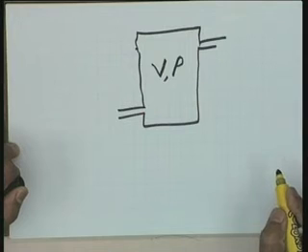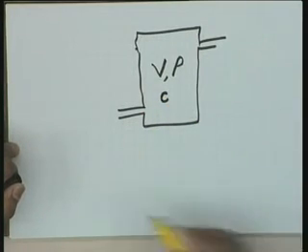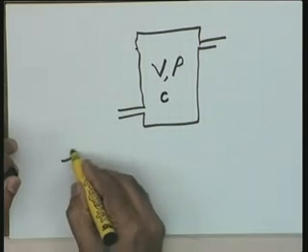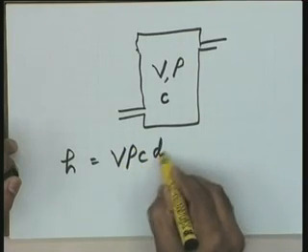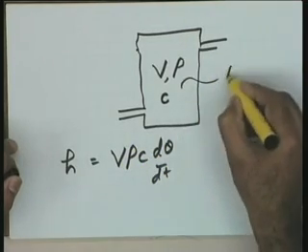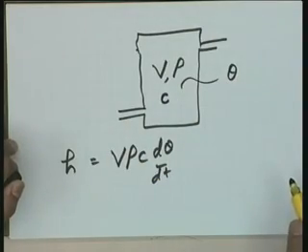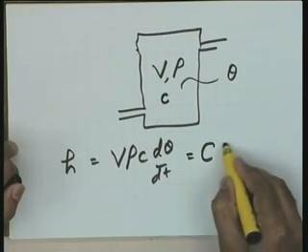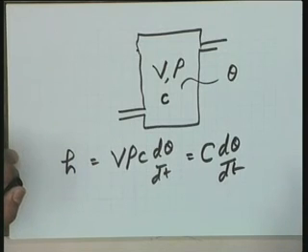Okay. V is the volume in meter cube, rho is the density in kilogram per meter cube, and C is the specific heat. Rho V c becomes, obviously in this particular case, please see, your equation H is equal to V rho C d theta by dt, where theta is the temperature of the liquid in the tank, which again I am considering to be a single temperature, that is, lumped parameter approximation is there. So, in this particular case, this can be modeled as C d theta by dt, where C is the thermal capacitance of the liquid in the tank.